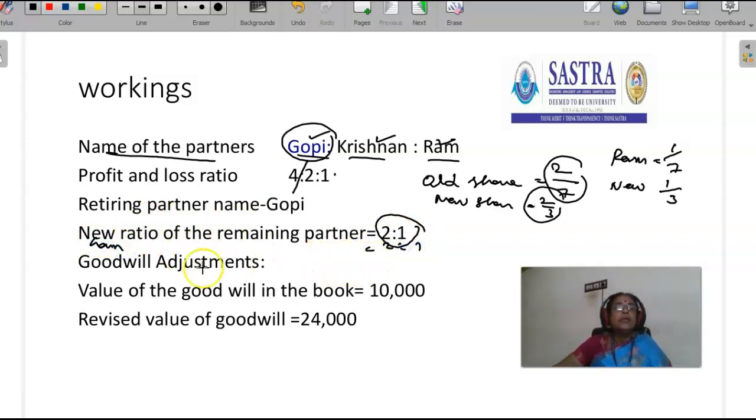Then goodwill adjustment. Value of the goodwill in the book is 10,000. Revised value of goodwill is 24,000. How to deal with goodwill? Let's see.